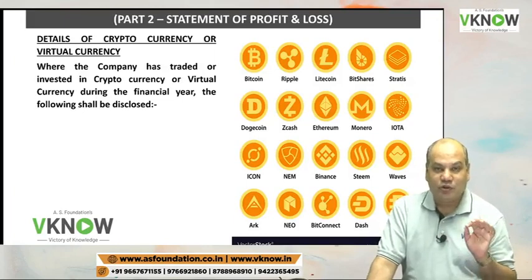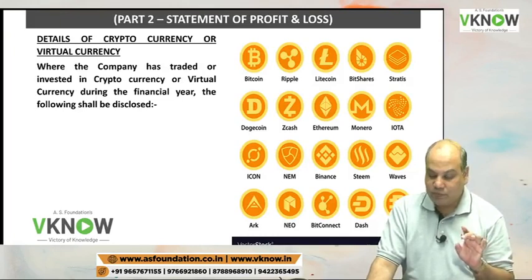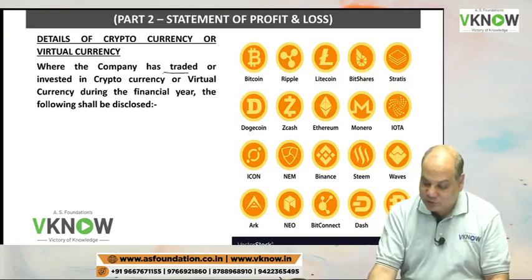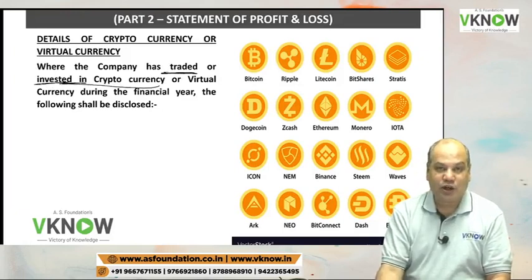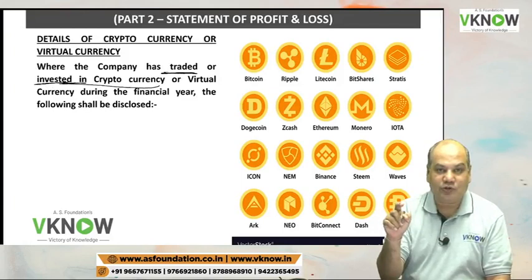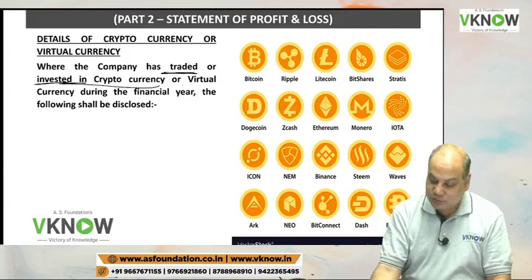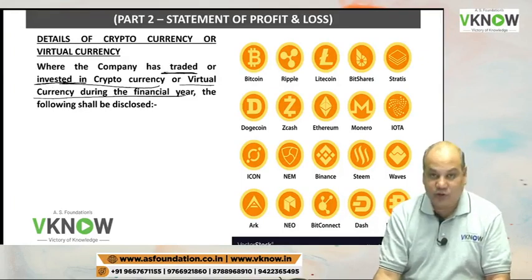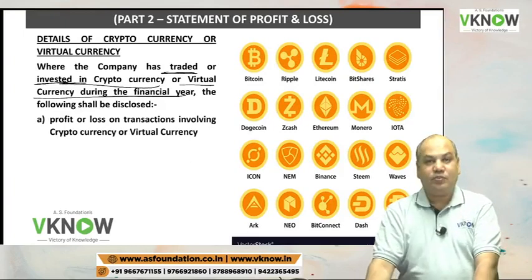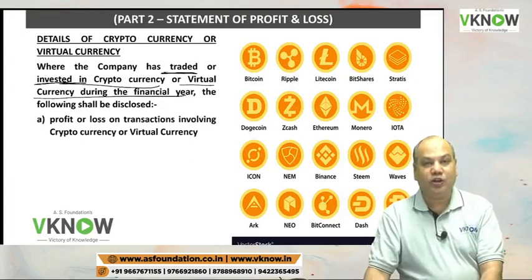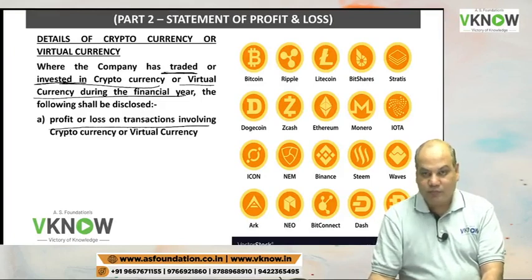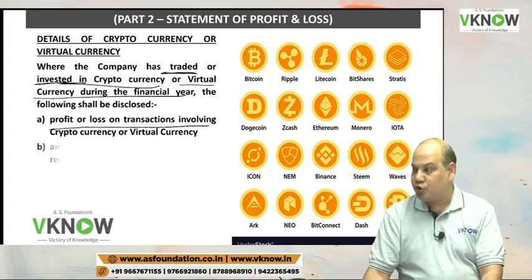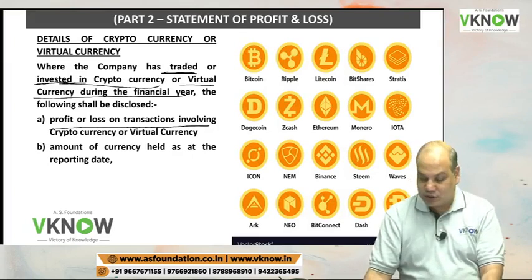So what this Schedule 3 amendment says is that where the company has traded or invested in cryptocurrency during the financial year, then these companies will have to make the following disclosures: profit or loss on transaction, how much profit or loss you have made on cryptocurrency transaction.